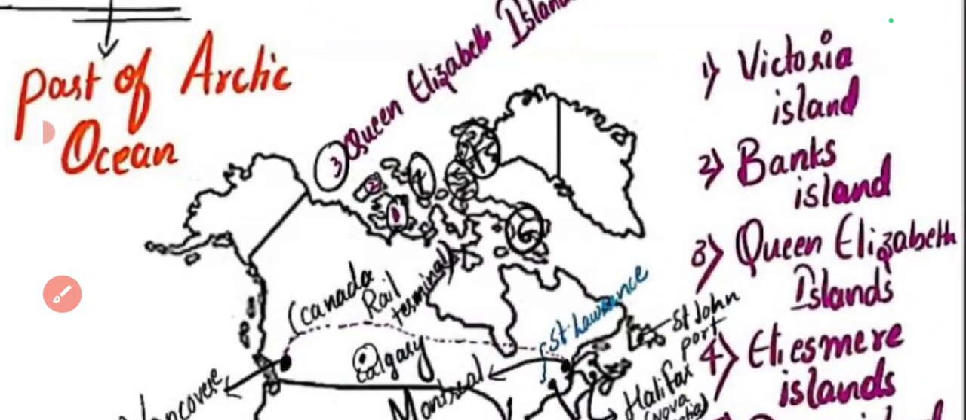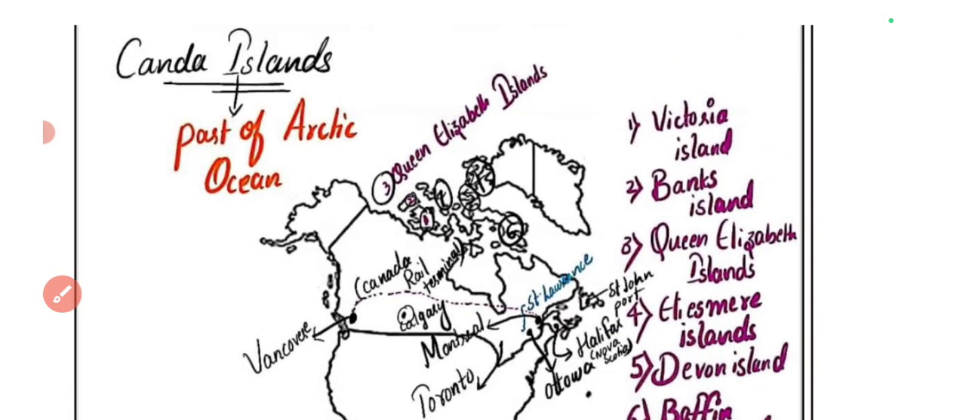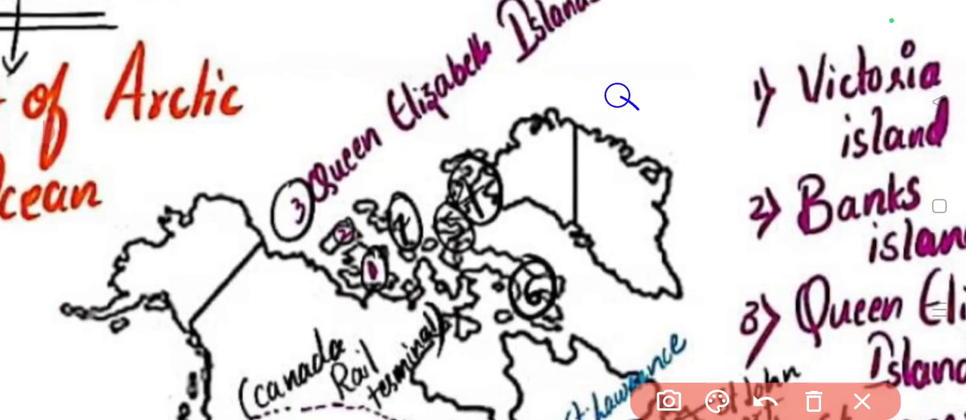Now let us look at the 4th island. The 4th island is located over here. Its name is Ellesmere Island. So first one is Victoria Island, second one is Queen Elizabeth Island, in between them Banks Island, and near Greenland, this is Greenland, right? Near Greenland we can see Ellesmere Island.